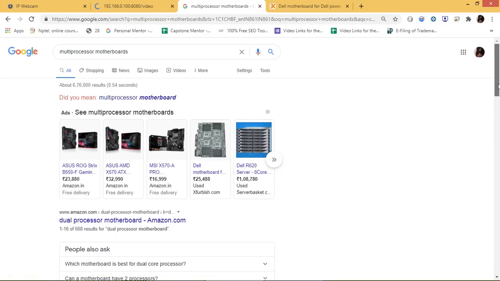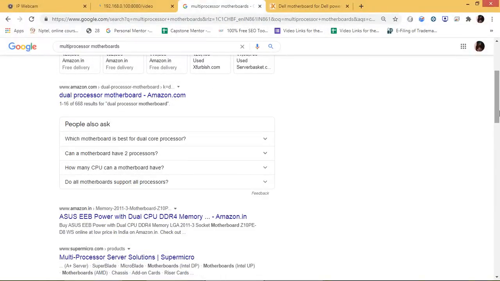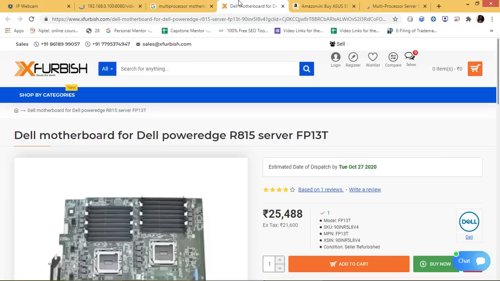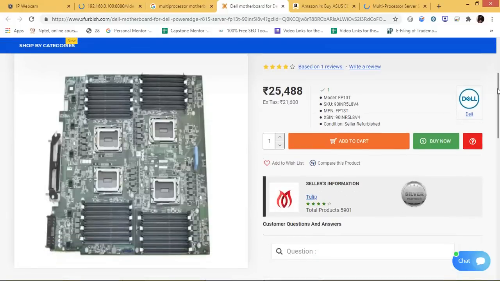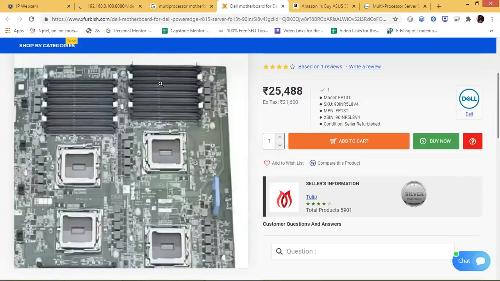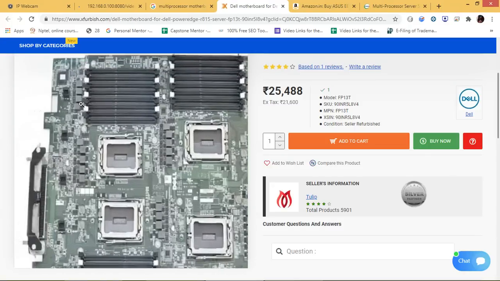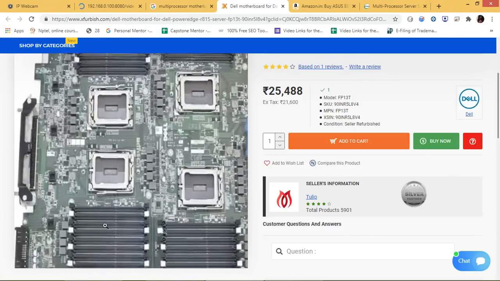So let me show you. This is one of the processors which I was talking about. You can see there are four different CPUs, and each CPU has its own dedicated memory. This one has its own memory, this has its own memory, and this has its own memory.